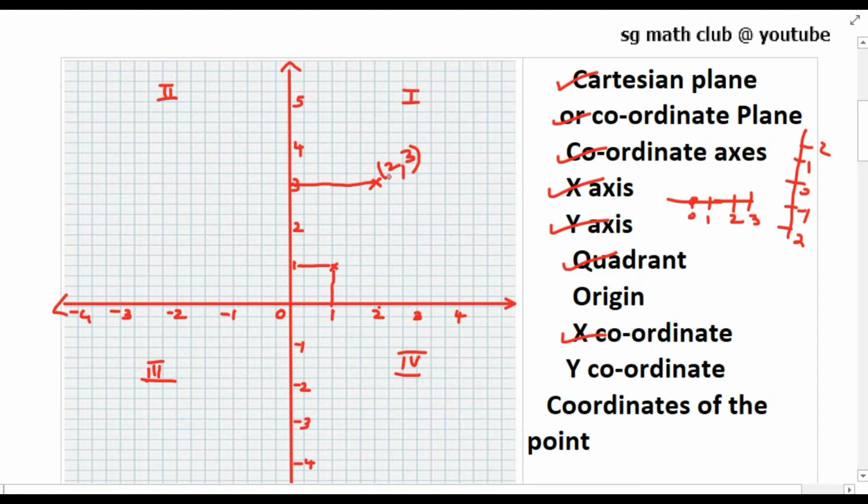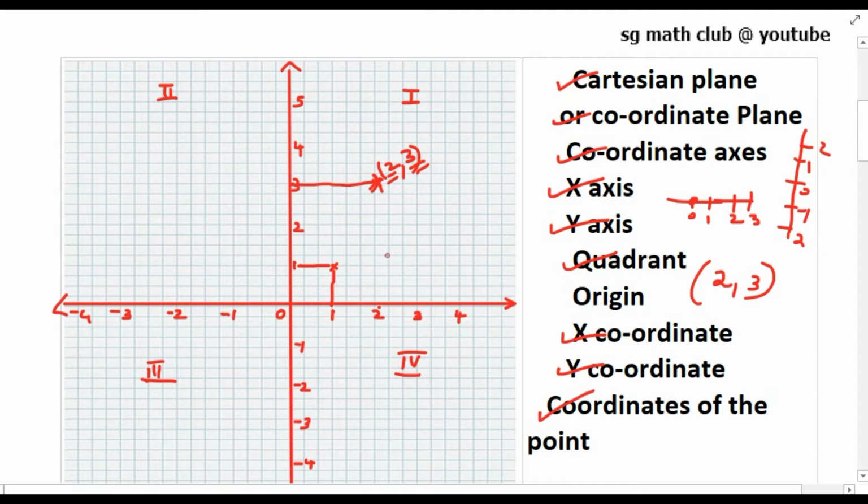So the distance of a point from y-axis is x coordinate, and the distance of a point from x-axis is called as y coordinate. Together, if you put a bracket and write like this, separated by comma, then we will represent this point as coordinate.